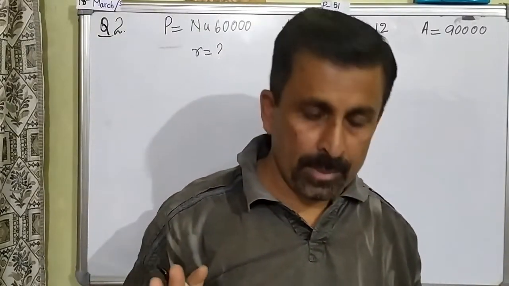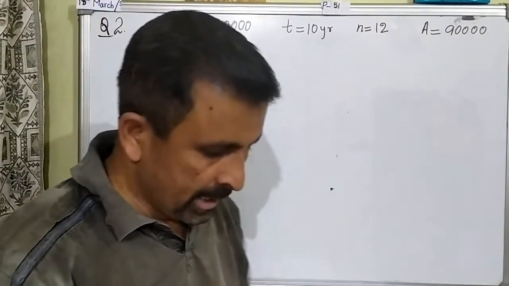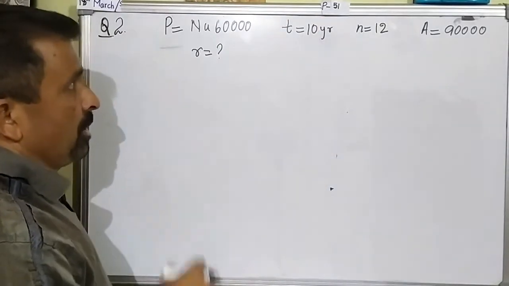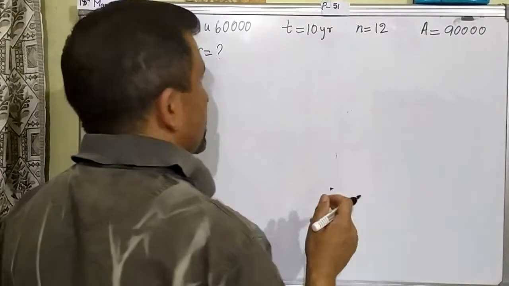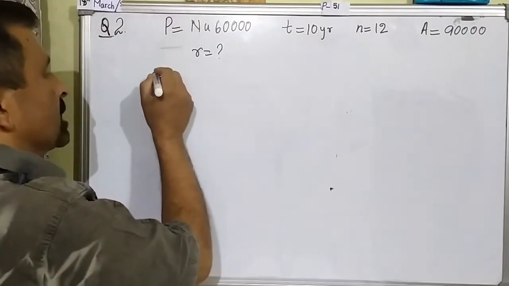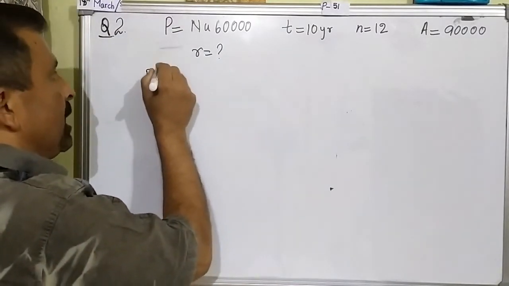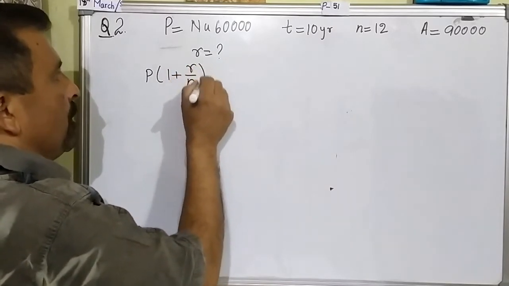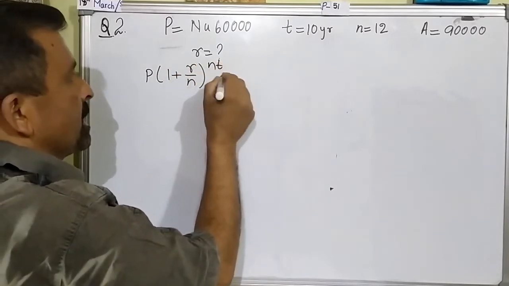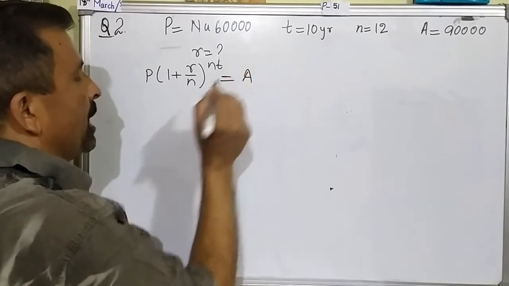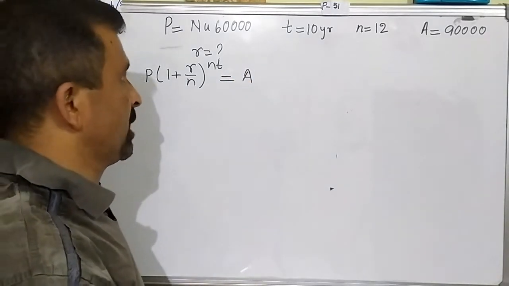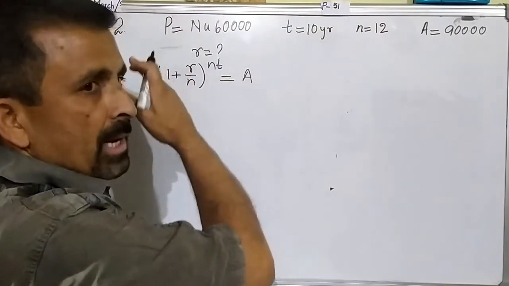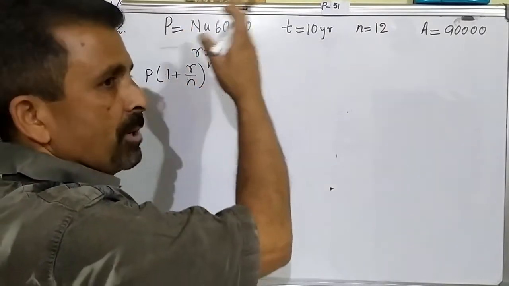Is it clear? So we are now going to calculate it. This is a compound interest question, so obviously we will have to use the compound interest formula. I am writing the compound interest formula as P into (1 plus R over N) whole to the power NT is equal to A. Now, you might be surprised to see the formula. Normally when we write the formula, A used to be on the left hand side and the other side used to be on the right hand side.